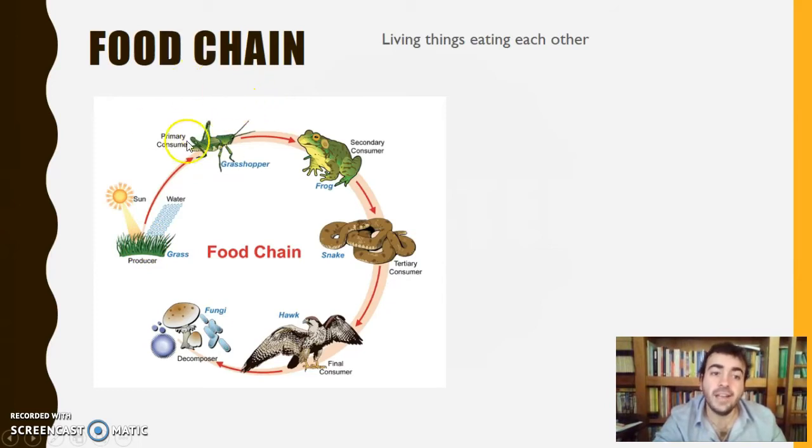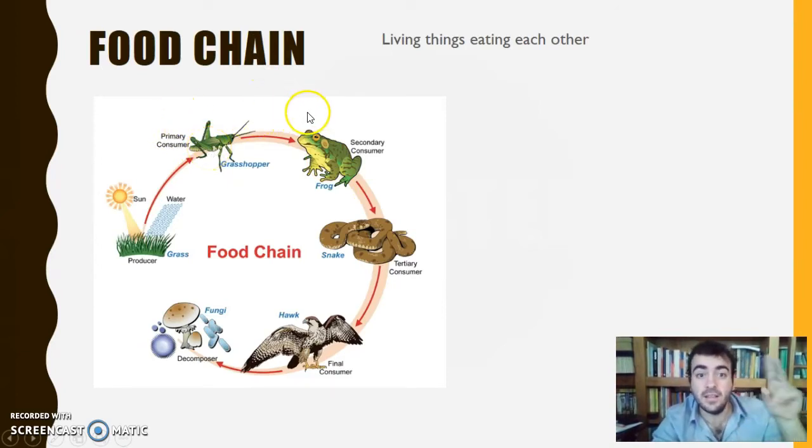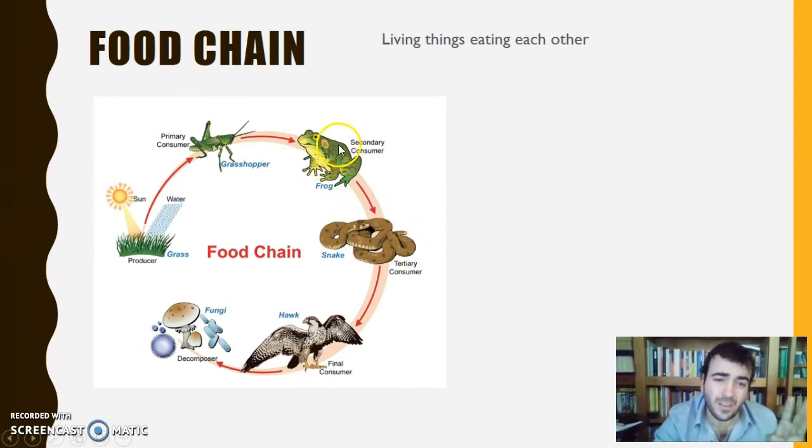Now, we have the grasshopper, for example, that eats the grass, and then the frog eats the grasshopper. The snake eats the frog, and here the hawk, el halcón, the hawk eats the snake. Those are the consumers. Yes, we have an order also, because the primary consumer has to operate because it's the first one. Then the secondary consumer because it eats the primary consumer. Tertiary consumer because it eats the secondary consumer, and then the final consumer is the hawk because, well, usually there's not another animal that eats a hawk, ¿no?